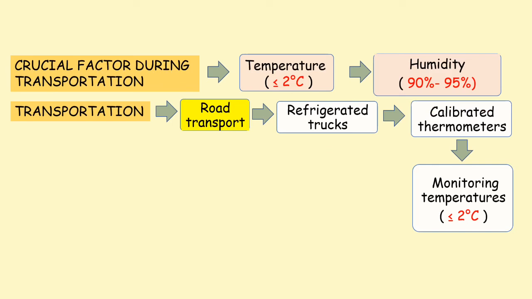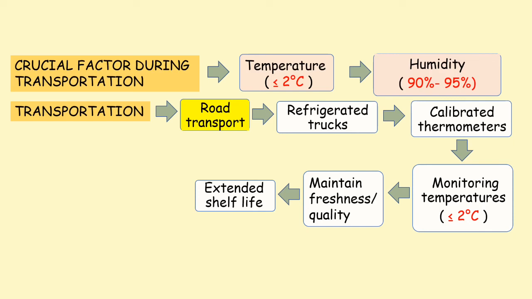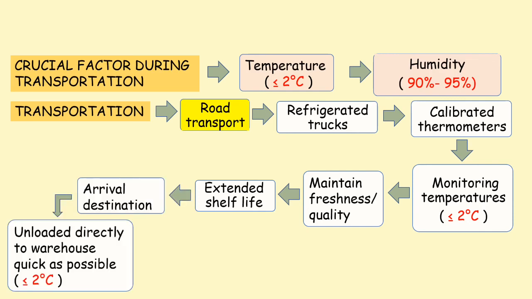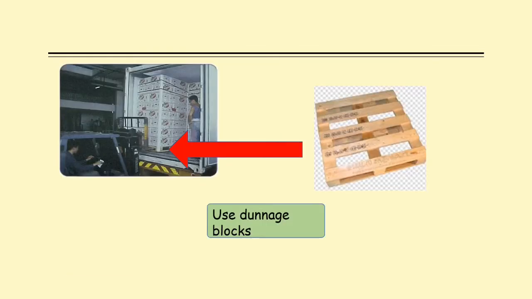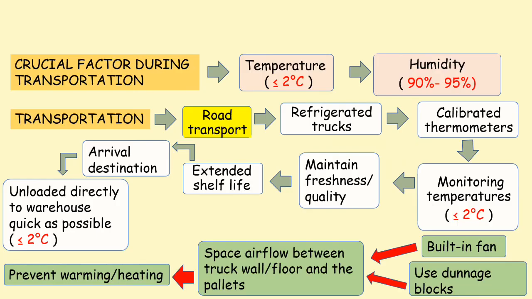Before transit, the thermometer setting should be calibrated and the temperature monitored within below 2 degrees Celsius. Cool the transport vehicle to the desired transit temperature before loading. This is to maintain the freshness, quality and extend the shelf life of the loads. When arrived at destination, unload the load directly to warehouse as quick as possible and maintain the temperature within 2 degrees Celsius. The use of built-in fans inside the truck and dunnage block can improve airflow and good temperature management.